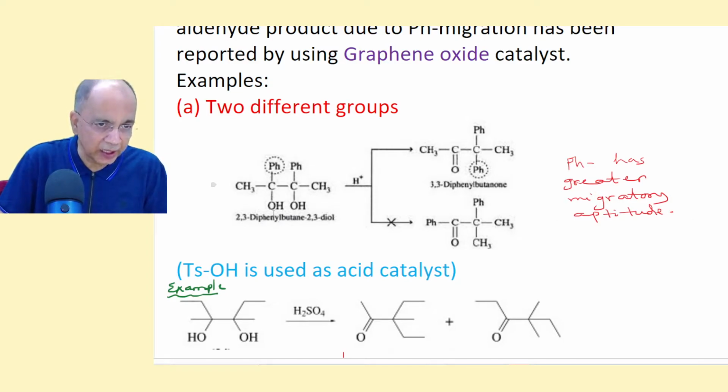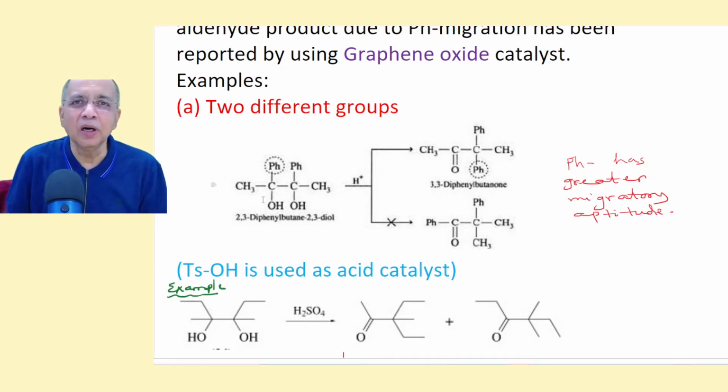That is why this lone pair comes here, forming a keto group with a deprotonation. Phenyl migrates as a negative ion, and the dehydration occurs, for example, from here to give you this, the only product, I mean the exclusive product, because methyl has no chance of competing with phenyl for migration.